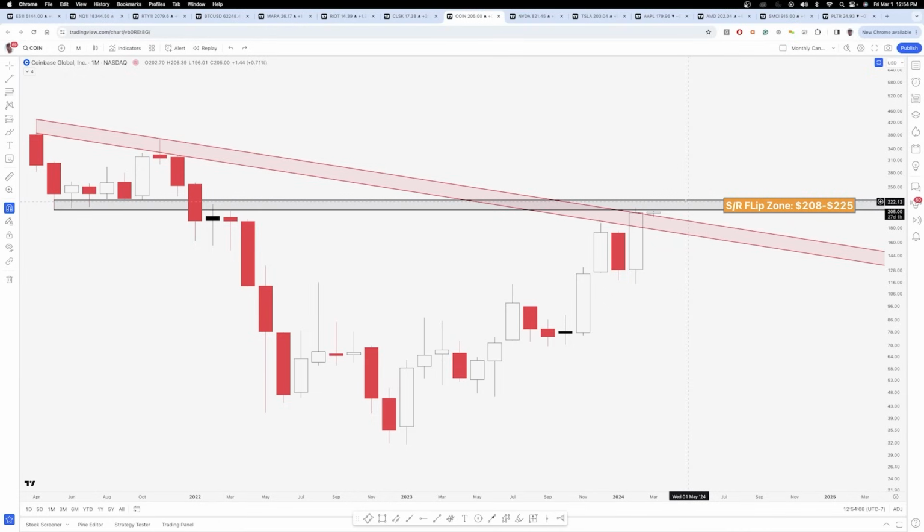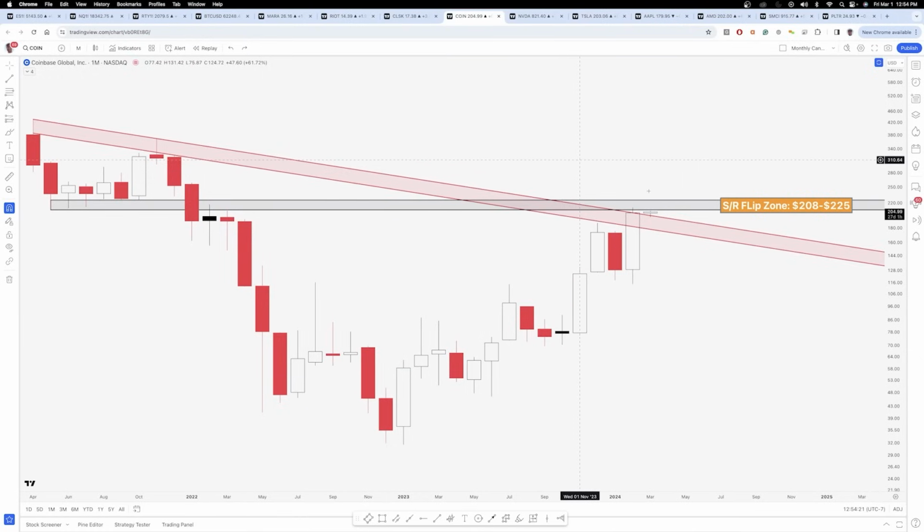And for those that aren't familiar with SR, that just means support resistance. So anytime you had previous support flip to potential resistance, or resistance flip to potential support, that would be a potential SR flip zone. So that is definitely an area to watch on Coin going into the month ahead.